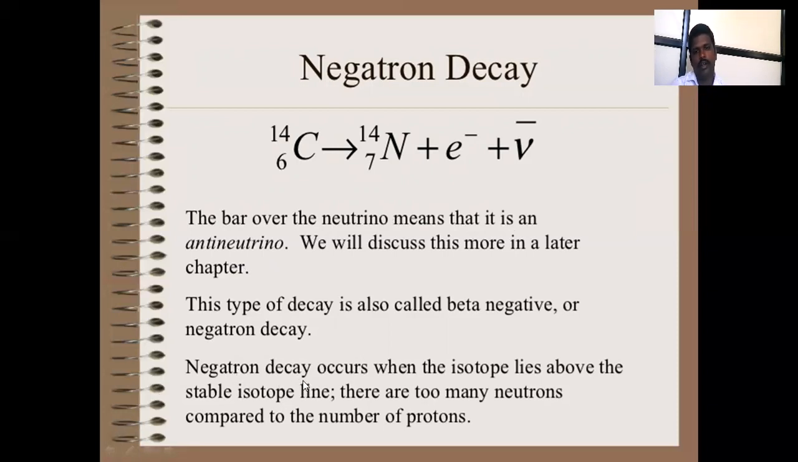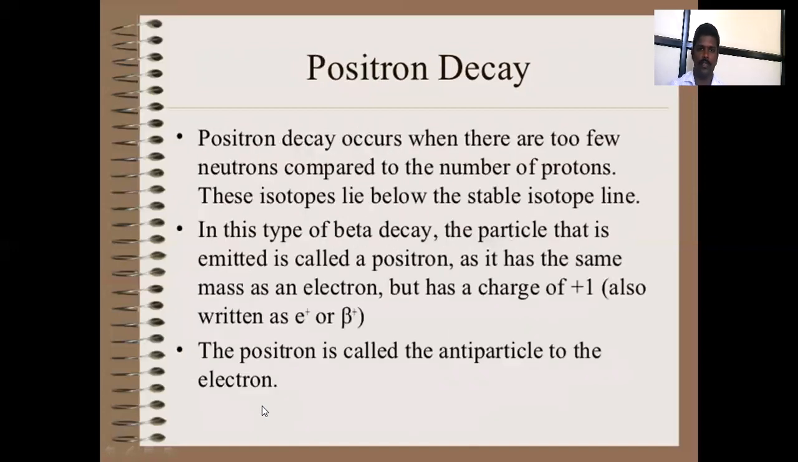Negatron decay occurs when the isotope lies above the stable isotope line. There are too many neutrons compared to the number of protons. And positron decay occurs when there are too few neutrons compared to the number of protons. These isotopes lie below the stable isotope line. In this type of beta decay, the particle that is emitted is called a positron. It has the same mass as the electron, but has a charge of 1 plus, also written as e plus or beta plus. This positron is called the antiparticle of the electron.